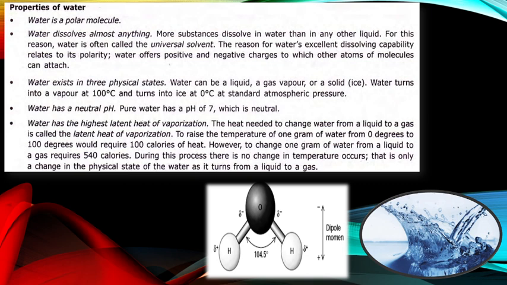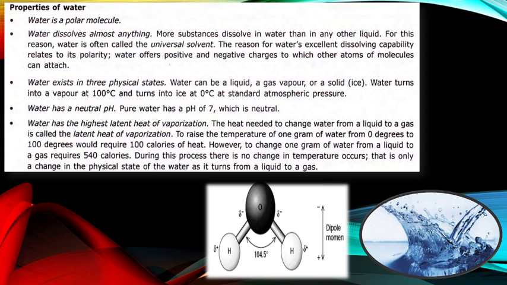Talking about the pH of water, the pH of water is 7, that is neutral. Water has the highest latent heat of vaporization. Latent heat of vaporization means the heat needed to change water from a liquid to a gas. To raise the temperature of 1 gram of water from 0 to 100 degrees would require 100 calories of heat.